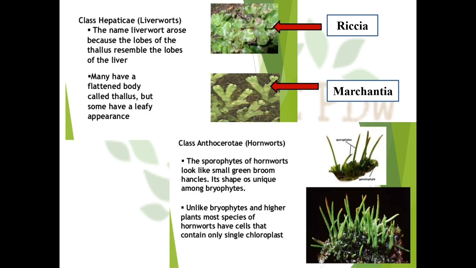Another class is Anthocerotae. The meaning is hornworts. So in the diagram you can see the horn-like structures. They arise from the small green thallus. Its shape is unique among the bryophytes. So this is the diagram of Anthoceros.